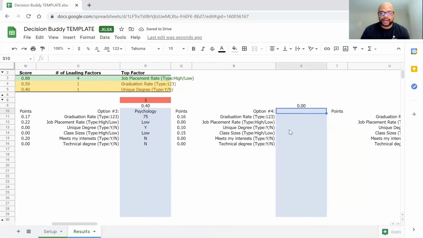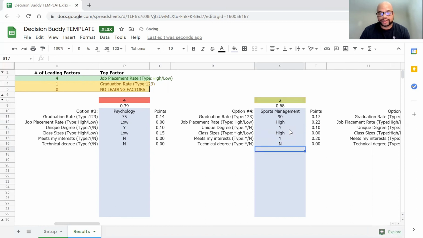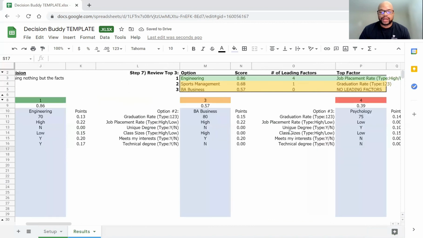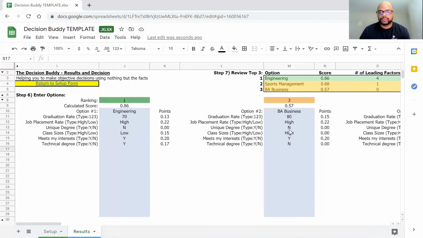Let's put in one more option. Option 4, let's say it's going to be sports management. So graduation rate, let's say it's 90. Job placement rate, we're going to call that high. Unique degree, we'll say yes. Class size, probably going to be high. Meets my interest, yes. It's not a technical degree though. So let's just do those 4 for the time being. We can always add more, right, as we get more information and we do some more research.